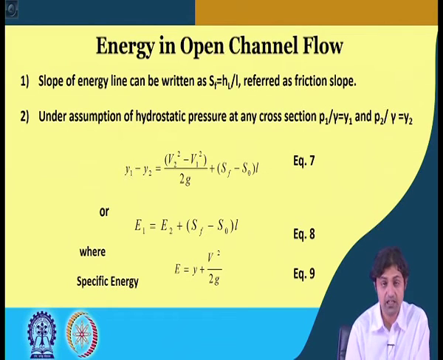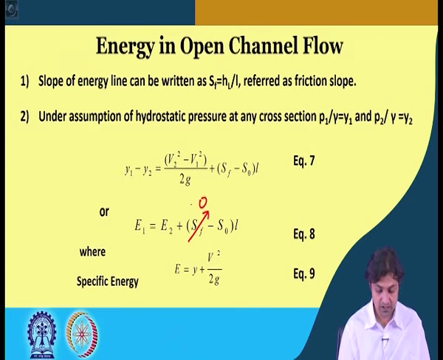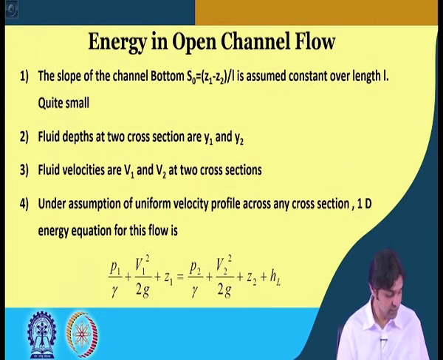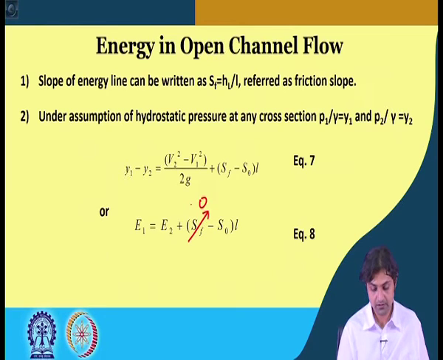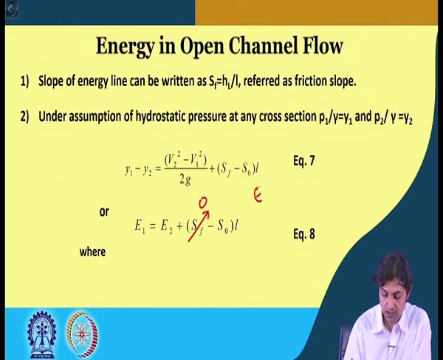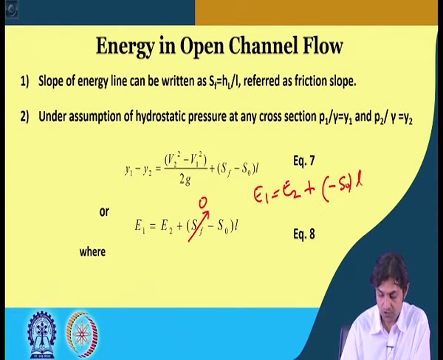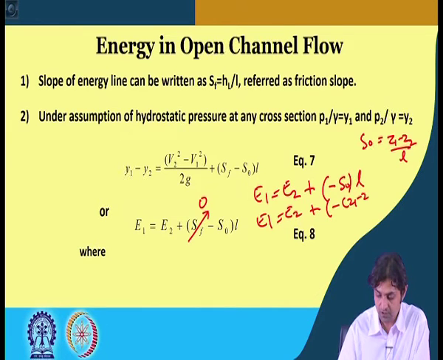Okay. So, equation number 8, if SF is 0, and S naught is given as Z1 minus Z2 by L, correct. So, E1 is equal to E2 minus S naught into L, so E1 is equal to E2 minus of Z1 minus Z2.